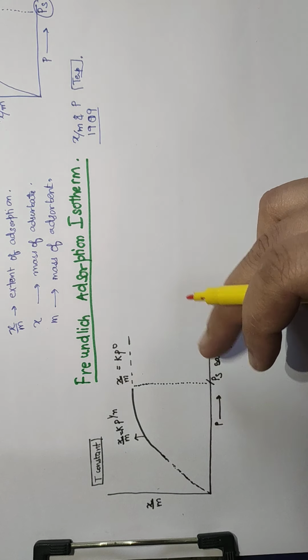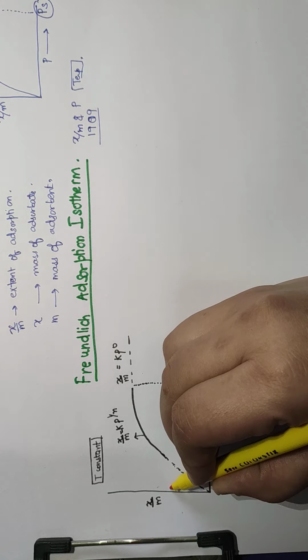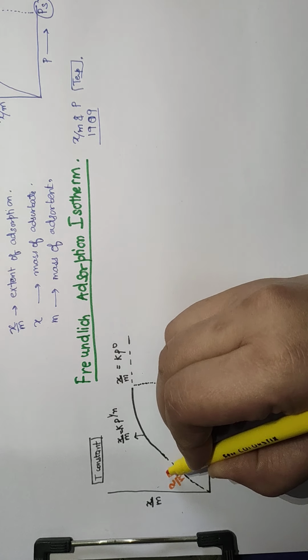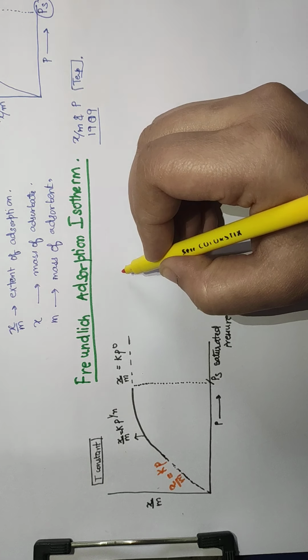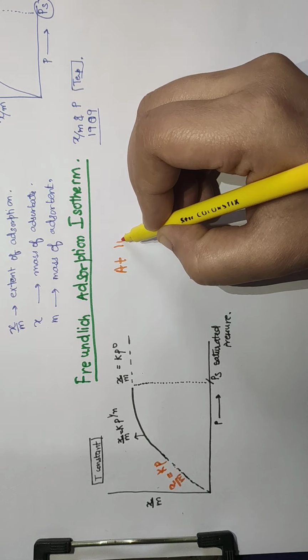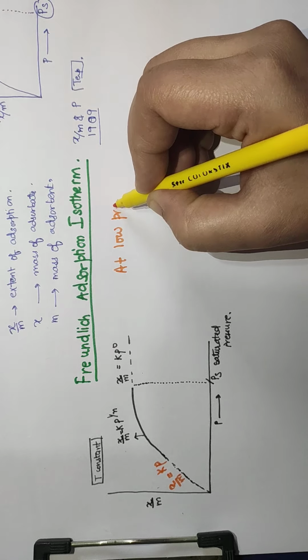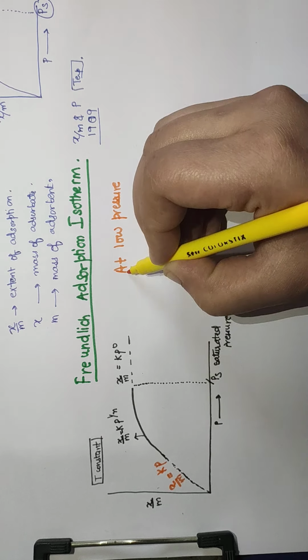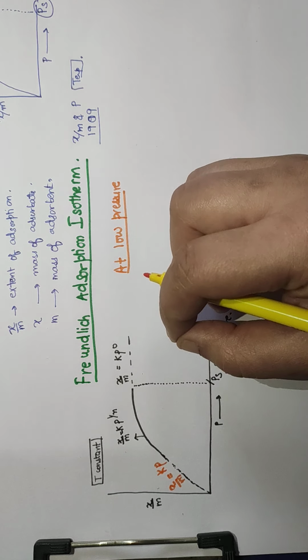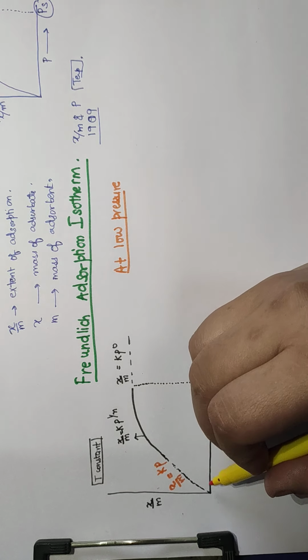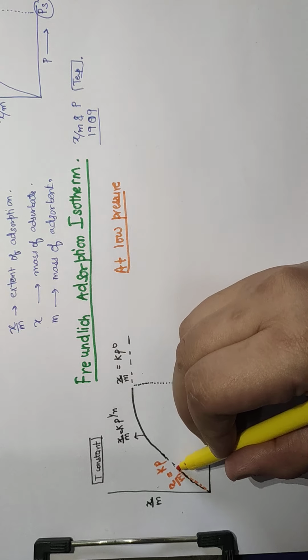At low pressure, x upon m would be equal to k times p. So what is that? At low pressure, adsorption has not yet happened much, and if I apply pressure, the rate of adsorption will increase. So it would be approximately a straight line.